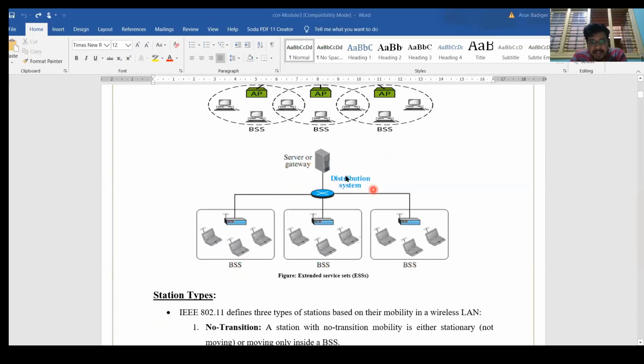In this distributed system, you can see that one, two, three BSS are there. Completely, we call it one ESS, one extended service set. The same thing I will try to show you in this Cisco Packet Tracer, so that it will make the concept clear.